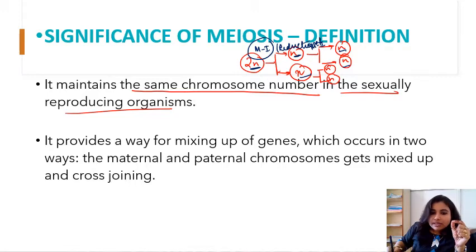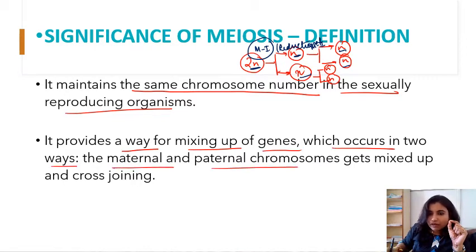Now why is it necessary to undergo meiosis? This is because it maintains the chromosome number in sexually reproducing organisms, right? It provides a way for mixing up of genes, which occurs in two ways: the maternal and paternal chromosomes get mixed up, and crossing over.